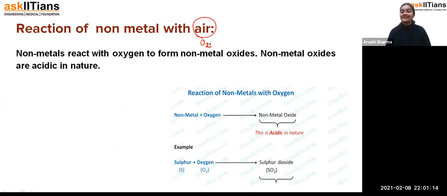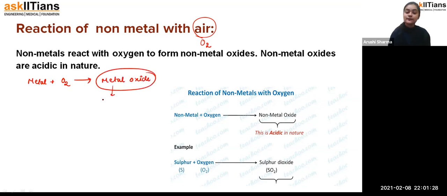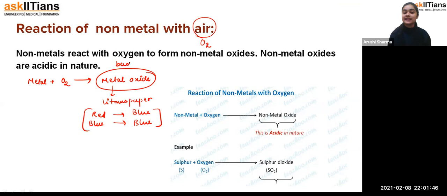What important? If you remember how the metals react with air, if it is a metal reacting with oxygen, it definitely forms a metal oxide. And if we do the litmus paper test for that metal oxide, the red litmus converts into blue and the blue one remains blue. So that's the whole condition. If it is giving blue, that means it is basic in nature.